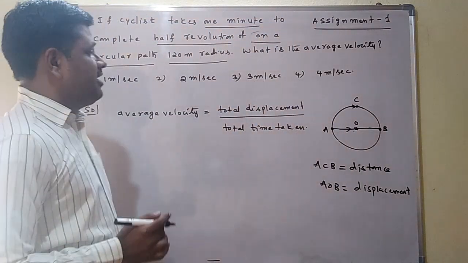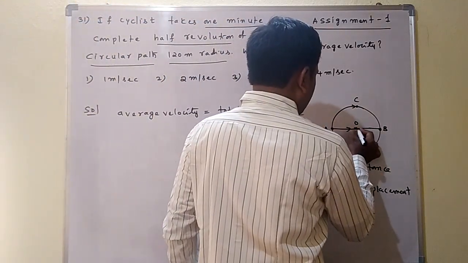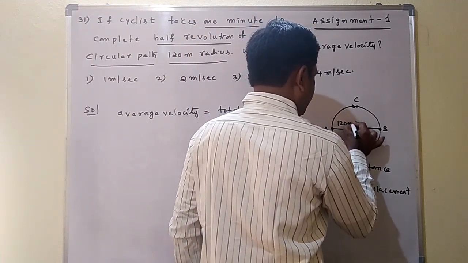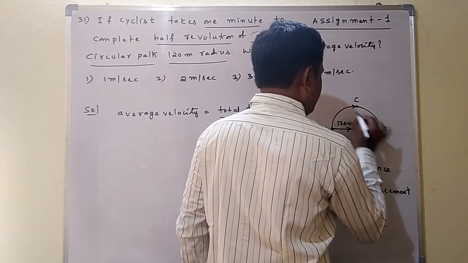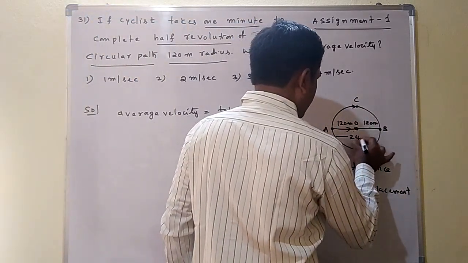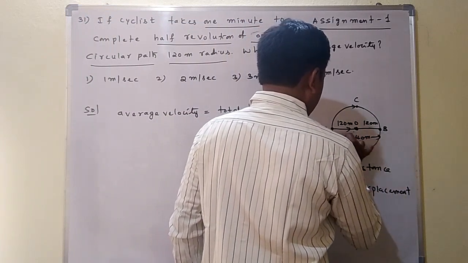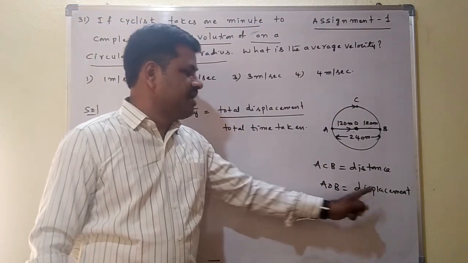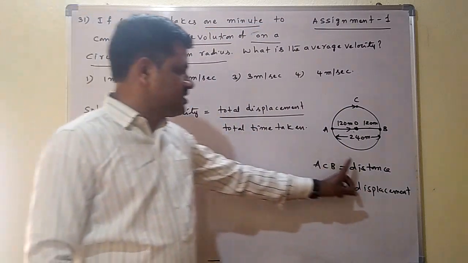What is the radius given here? Radius means center to this point A. That is given as 120 meters. This is 120, this is also 120. Total A to B, how much are we getting? 240 meters. 240 meters is the displacement. Suppose we want to find the distance.